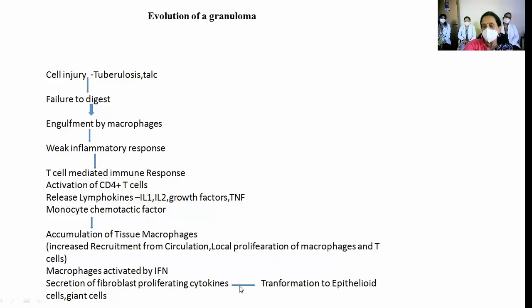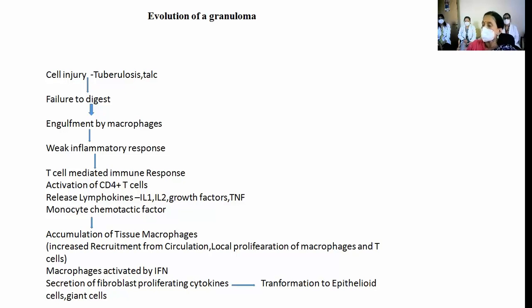This is only to tell you how the cell morphology changes. The monocyte, the macrophage, now gets transformed into a cell called an epithelioid cell. We have taught you amyloid. Why is it called amyloid?